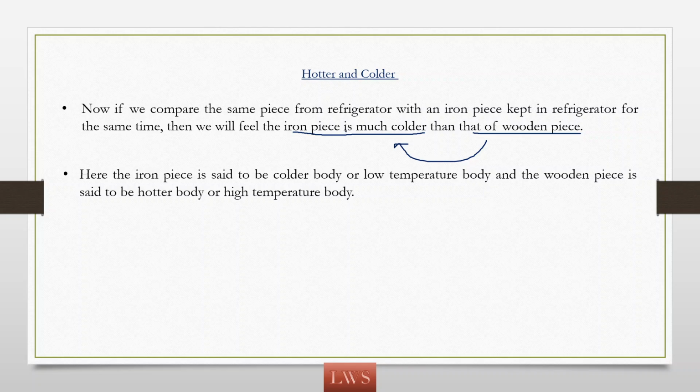So here, as the iron piece is much colder, this is the cold body and this wooden piece is the hot body. So the iron piece is the colder body, or we can say the low temperature body, and the wooden piece is not as cold as the iron piece, so it becomes our hotter body, or it is known as the high temperature body. Hope you understand.